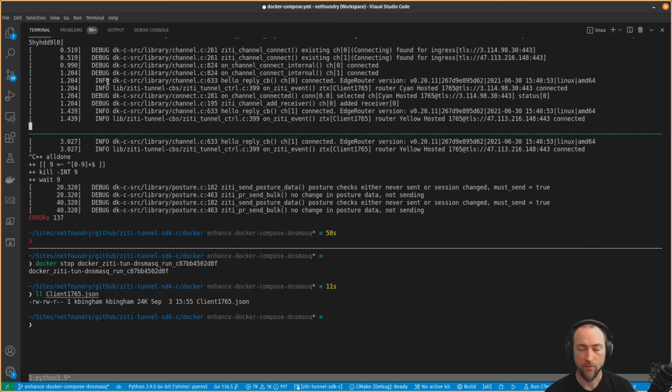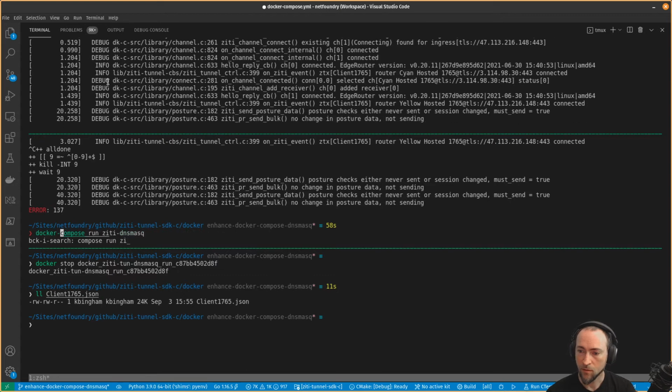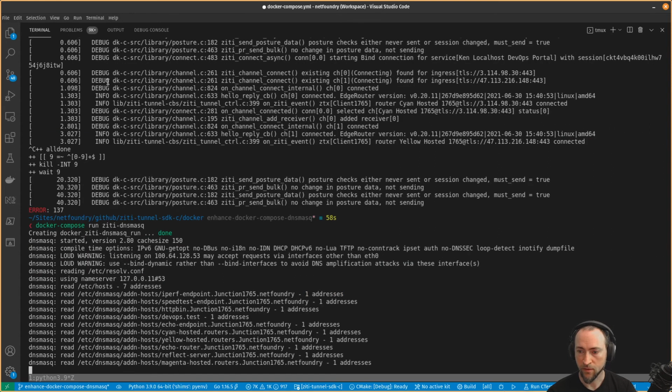Next one we'll fire up is our name server. So as you'll remember, the dnsmasq is the server itself. So we can see there that it's reading from the mounted Docker volume, those host files.